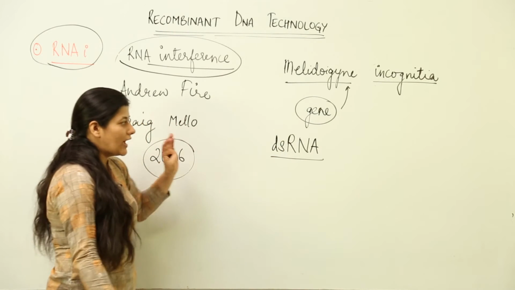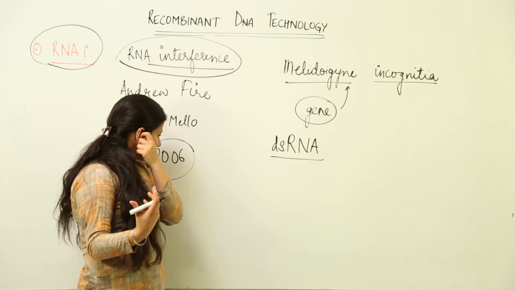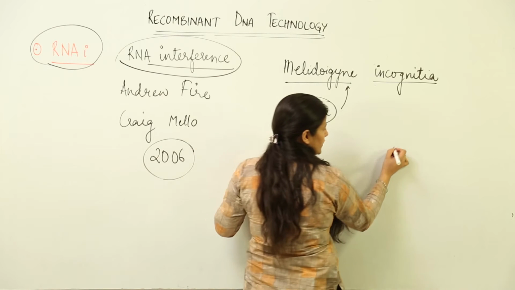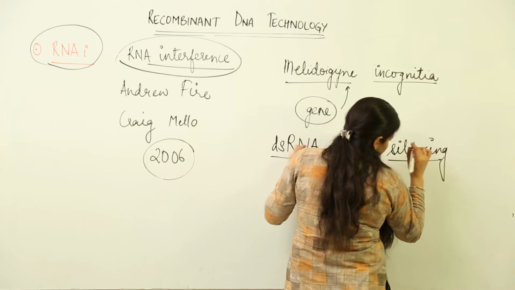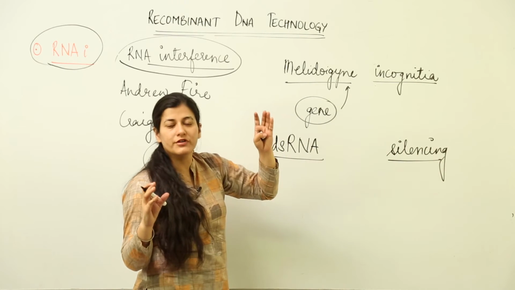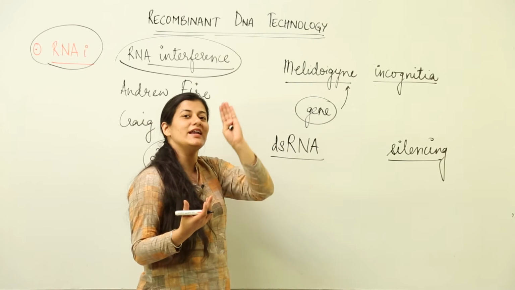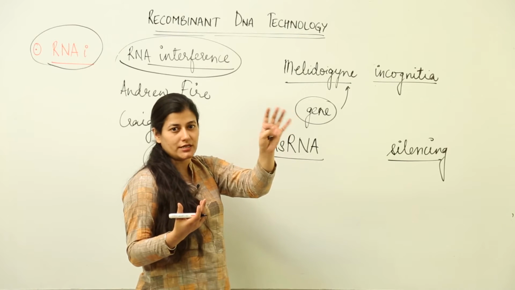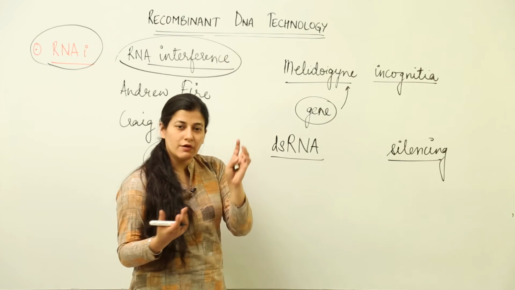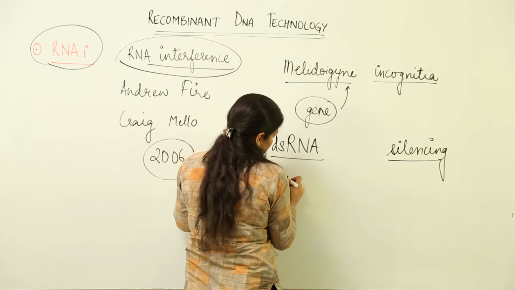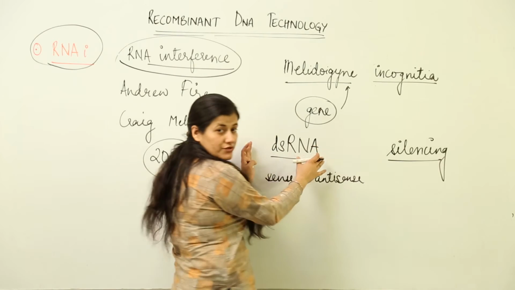Now this RNA interference is observed in many eukaryotic cells. Why do these eukaryotic cells have this mechanism of RNA interference, otherwise known as silencing? This acts as a self-defense mechanism, where certain parts of the genome of the eukaryotes provide defense, where double-stranded RNA is produced and it silences a particular part of the genome, so that it acts as a defense mechanism. So we have double-stranded DNA which has both sense and antisense strands. And they are complementary to each other, that is for sure. They make a double-stranded RNA.